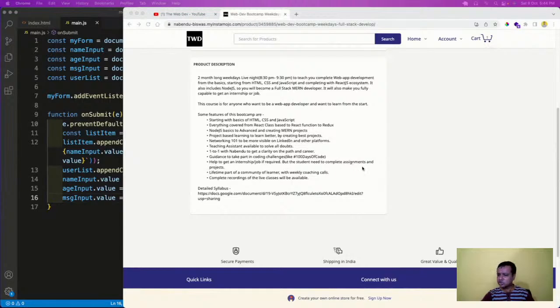But the student needs to complete the assignments and the project. And then you become a lifelong part of the community to learn. We have a batch starting from 10th October. So if you want, please do come, because the next batches start after 2 months. This October batch will run from October to November, then the next batch will start in December, so you would have to wait till December. So every two months we have these batches.